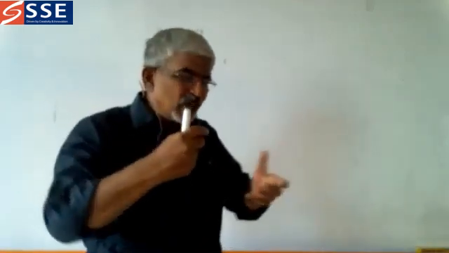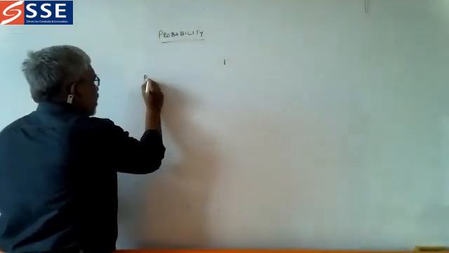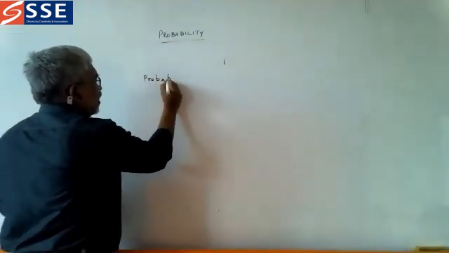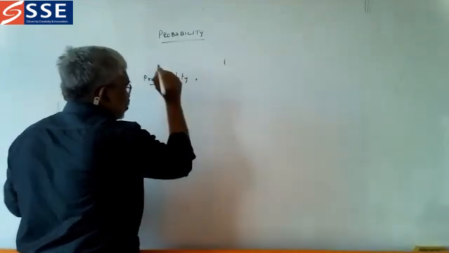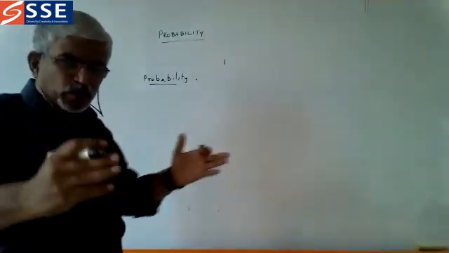So how to calculate it? Very simple. Probability means, there are many definitions, but I don't want all these definitions.